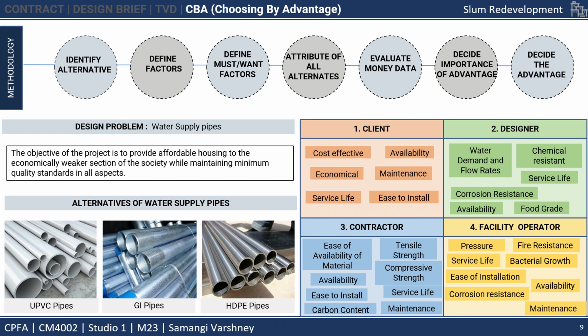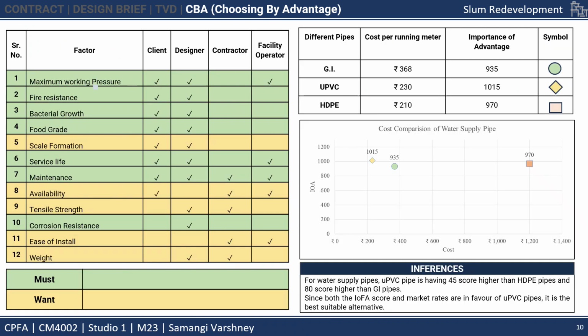Then this led to the evaluation of money. Then we decided the most suitable options as per the need of the project. The alternatives chosen are UPVC pipes, GI pipes, and HDPE pipes. The factors chosen for the evaluation are shown here, in which scale formation, availability, tensile strength of the pipe, ease of installation, and weight of the pipe are the must factors.